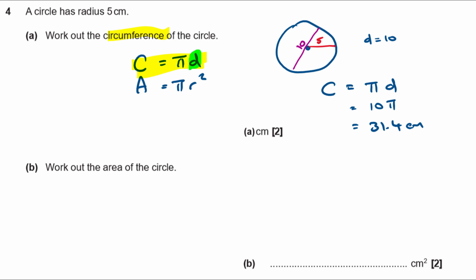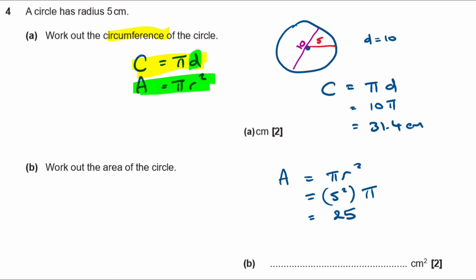Work out the area of the circle. So we did the circumference one first. Now it's time to move on to the area one. Area equals pi r squared. Apple pies r squared. Then subbing in, this time r is 5, so it's going to be pi times 5 squared, isn't it? So 5 squared times pi, which is 25 pi.